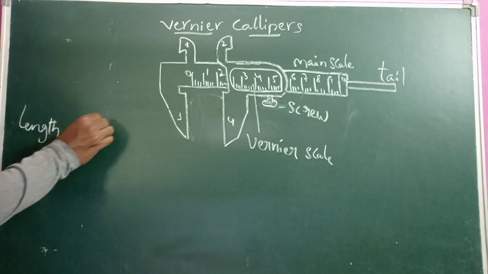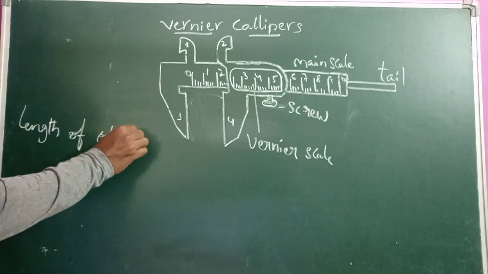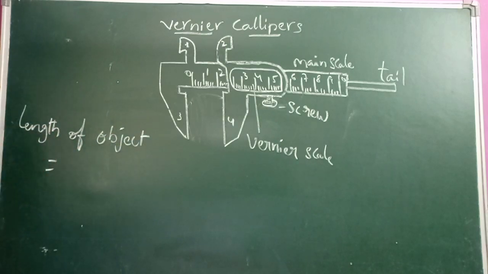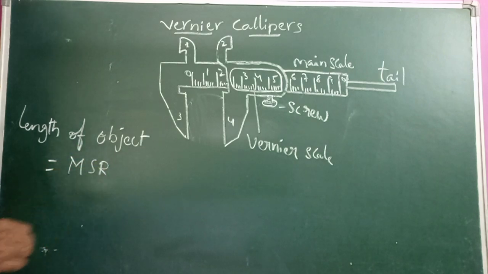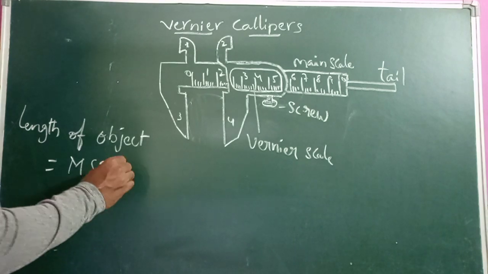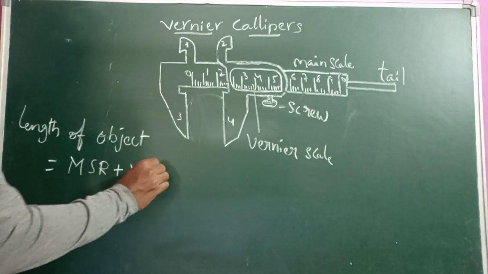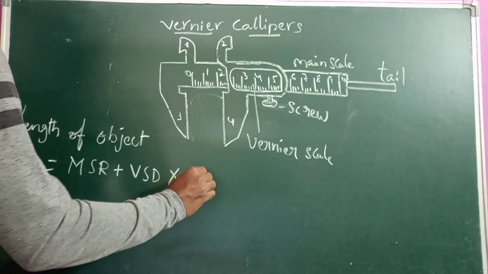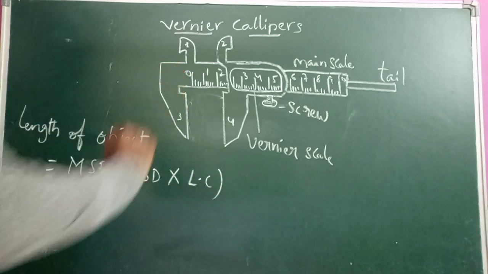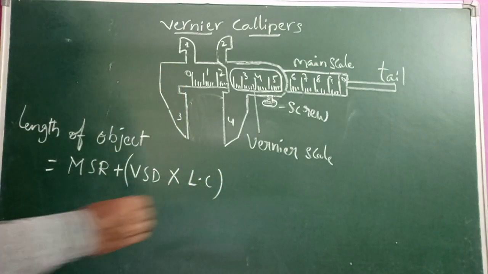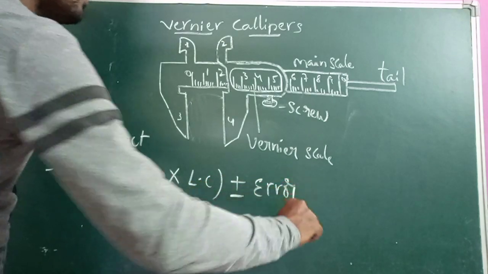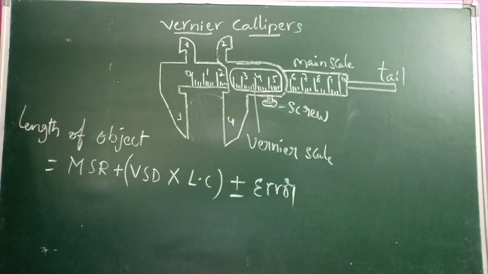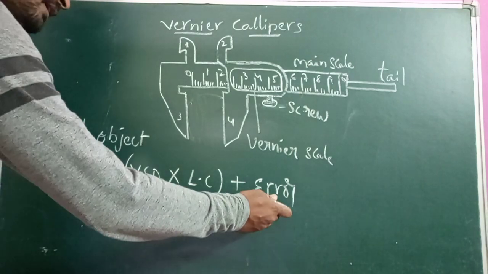Length of the object is equal to MSR plus VSD into least count. It is the formula which we have to apply along with this plus or minus error. We will discuss this error.